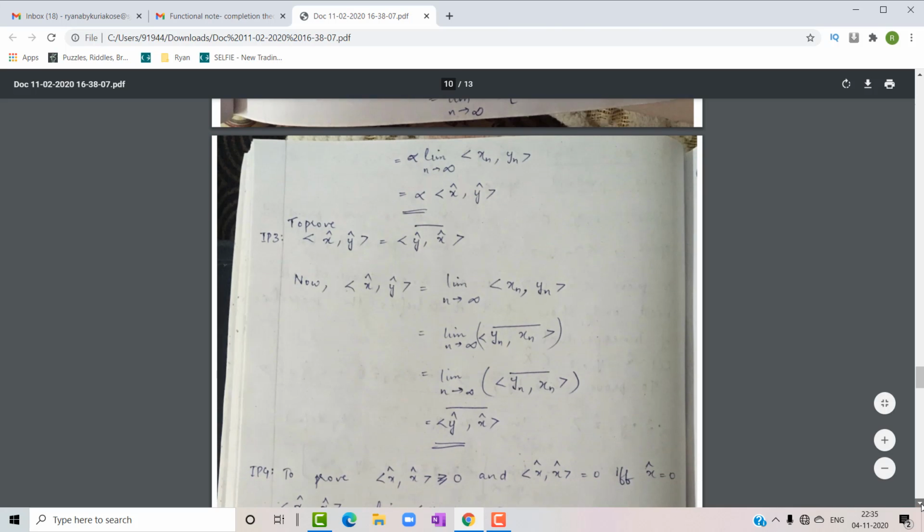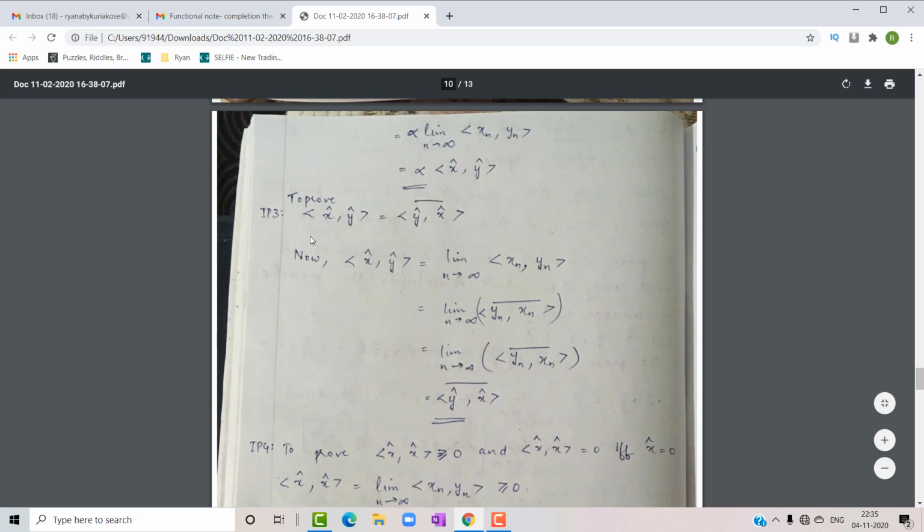Next is inner product property 3. That is to prove inner product of x cap y cap is equal to inner product of y cap x cap conjugate. Okay, so let's see what is inner product of x cap y cap. This is equal to limit n tends to infinity inner product of xn yn. Inner product of xn yn is already an inner product, so we can write it as inner product of yn xn conjugate.